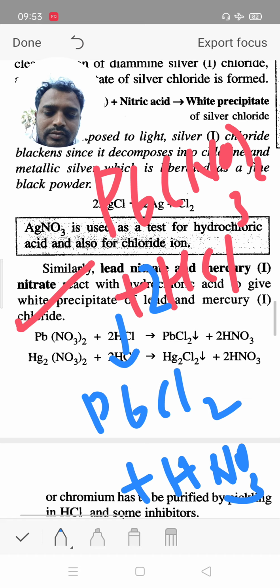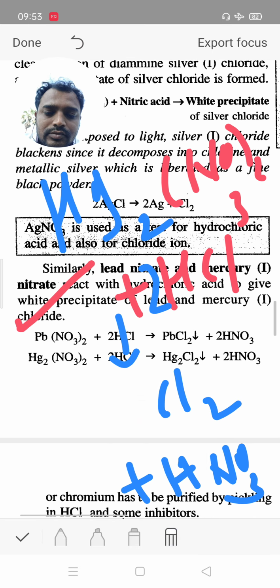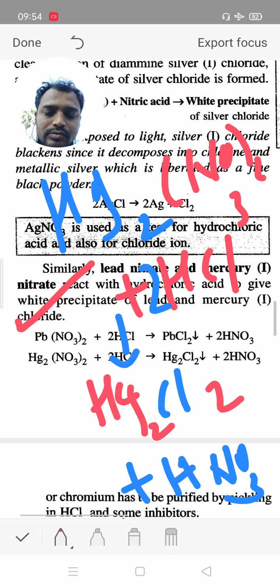Same kind of another reaction, it reacts with mercury nitrate and gives mercury chloride, Hg2Cl2, and nitric acid 2 times.